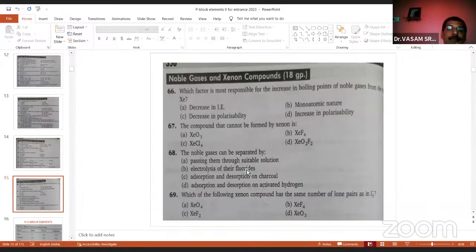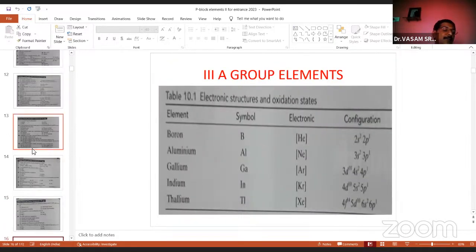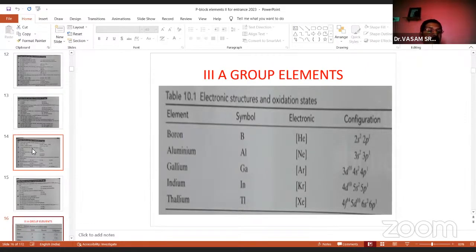The noble gases can be separated by... and which of the following xenon compounds has the same number of lone pairs as I3 minus? I told you here about lone pairs. I told you earlier this question, where lone pairs and bond pairs come in chemical bonding. So if chemical bonding is thorough, this lesson's preparation indirectly finishes. So lone pairs, bond pairs, number of sigma, number of pi bonds and hybridization, geometry and oxidation state. If these properties are all thorough first, you can easily understand p-block elements from 13th group to 18th group. And so this is the basic information, along with the model questions completed.